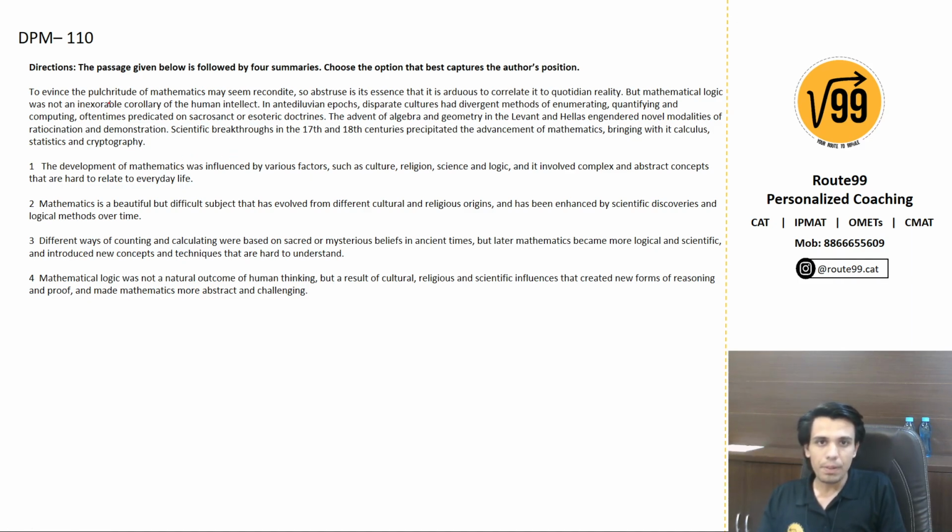To Evans, the pulchritude of mathematics may seem recondite. So abstruse is its essence that it is arduous to correlate it to quotidian reality. Okay, very difficult abstract language. It says that understanding the beauty of mathematics may seem difficult because it is so abstract. Its essence is so abstract that it seems very arduous, very difficult to correlate to quotidian reality, which means everyday reality, your normal day-to-day life.